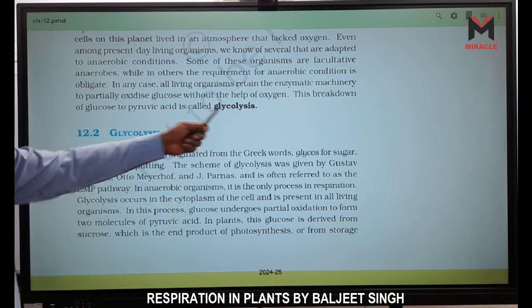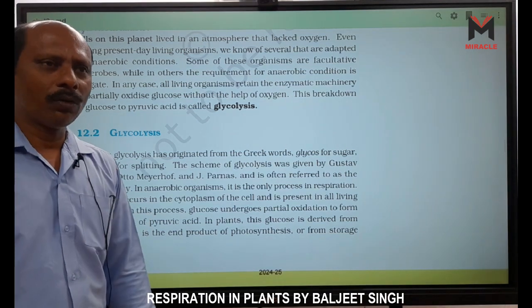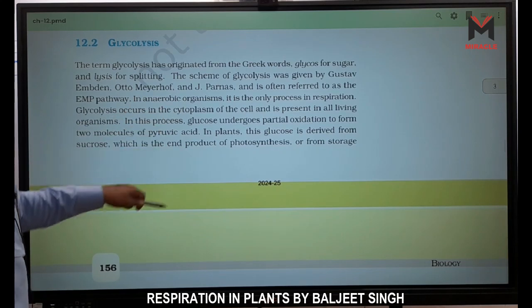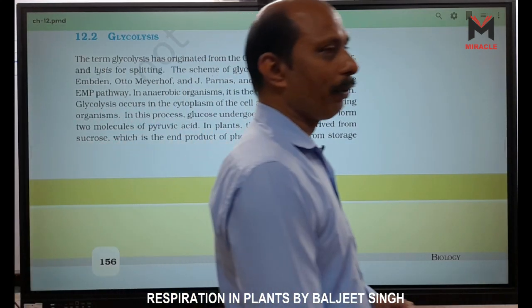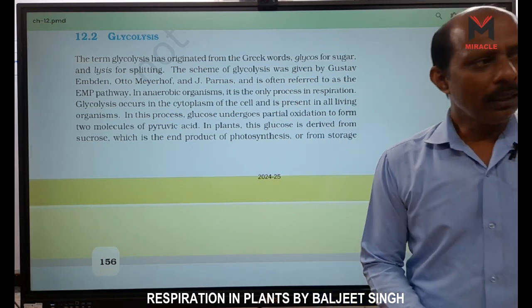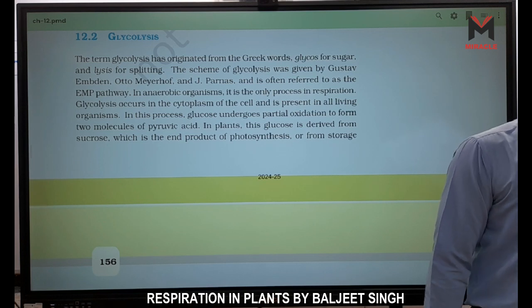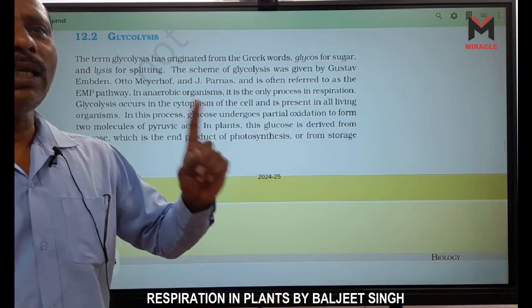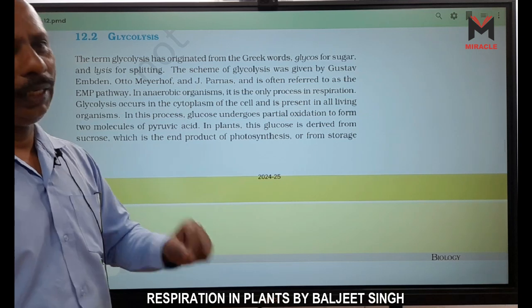This breakdown of glucose to pyruvic acid is called glycolysis, and it happens in the cytoplasm. How many steps are there in glycolysis? We have 10 steps, in which most are reversible, but 3 are irreversible: the first step, the third step and the 10th step.